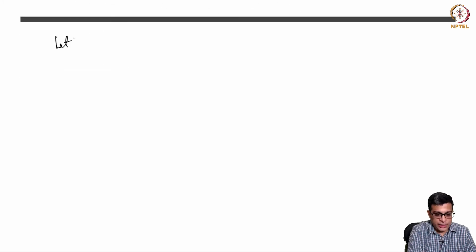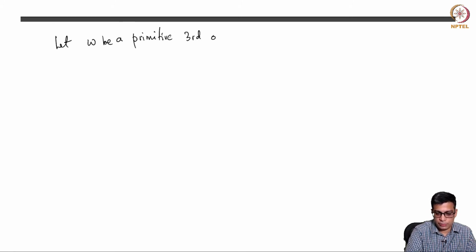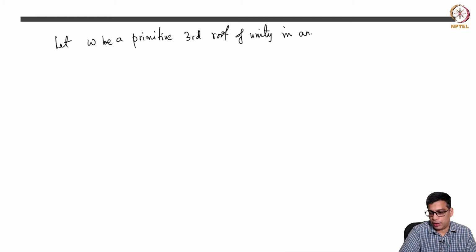So, let us denote omega a primitive third root of unity in an extension of K. Okay. So, again let me draw the picture here.